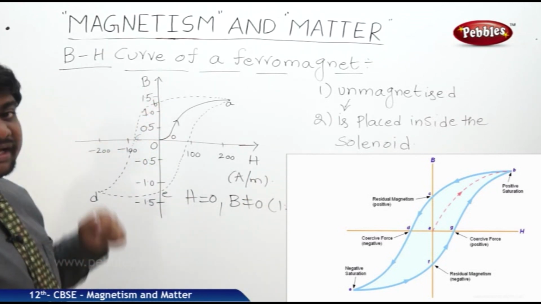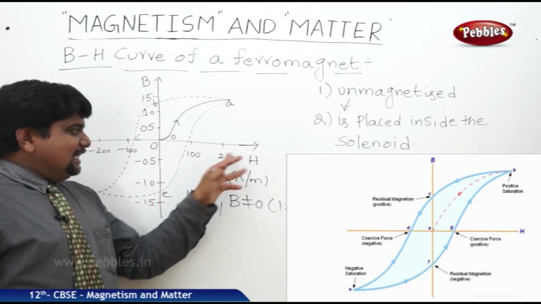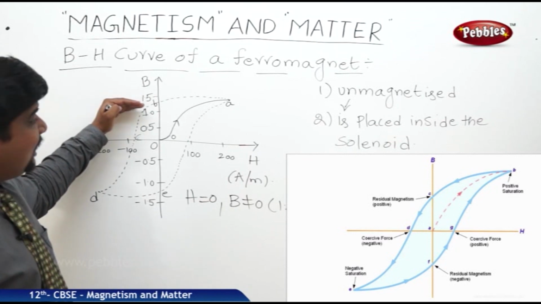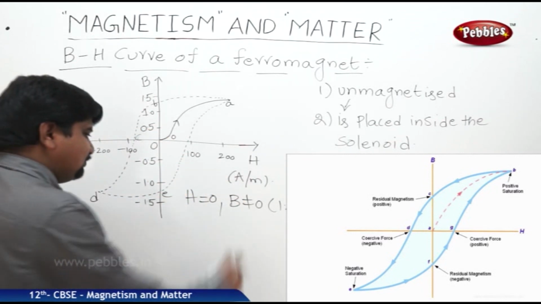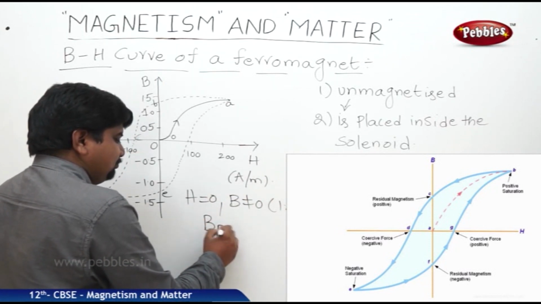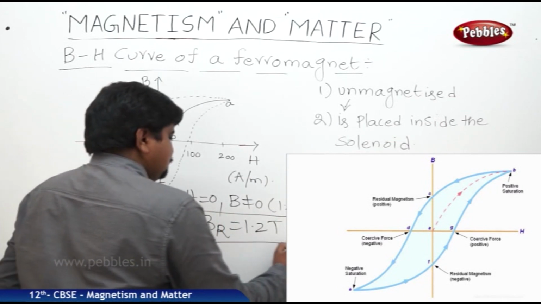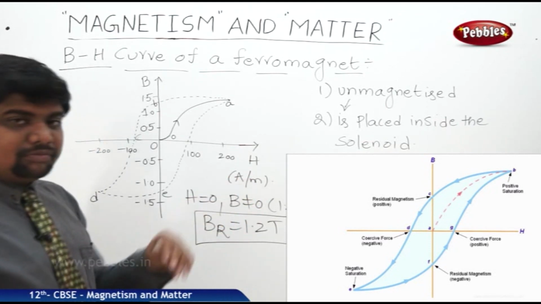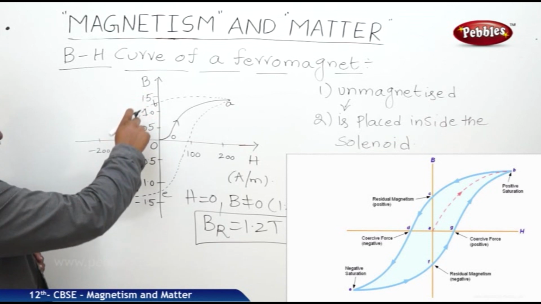This is called retentivity. What is the meaning of retentivity? In the absence of external magnetic field, still there persists a magnetic moment. This is called retentivity. So that's why this B, not equal to 0, 1.2 Tesla, is also called BR, equal to 1.2 Tesla. So the magnetization field of retentivity is equal to 1.2 Tesla. Afterwards, it is coming down.